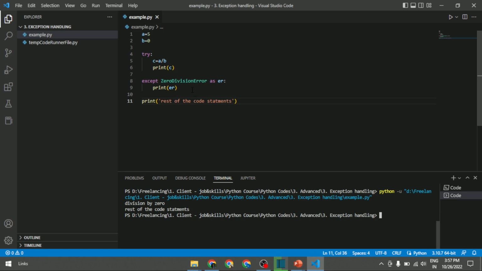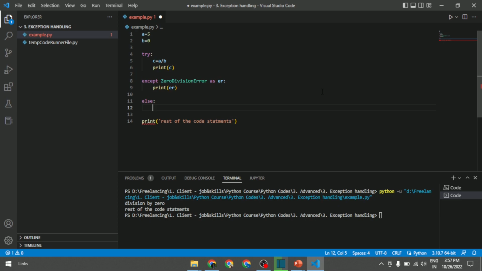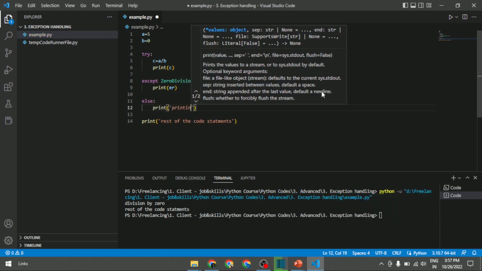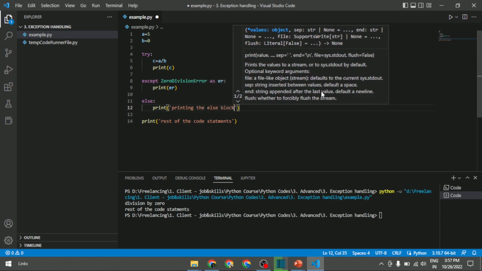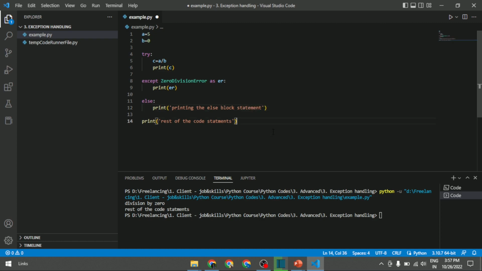We can make use of another statement as well, which is the else block. The else block is used to get executed when there is no exception raised. I will add a comment printing the else block statement. So whenever you don't find any exceptional error, then this else block will be